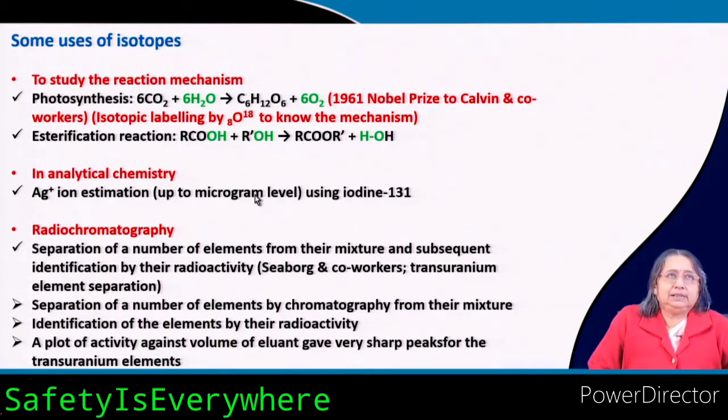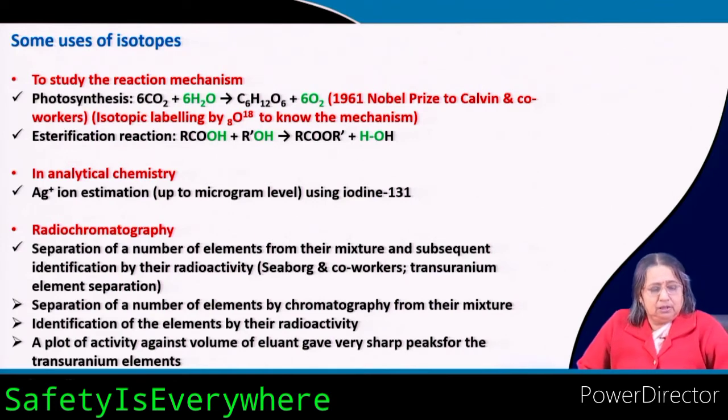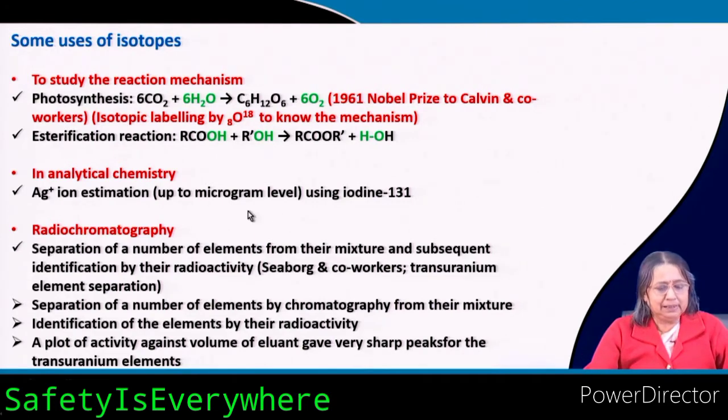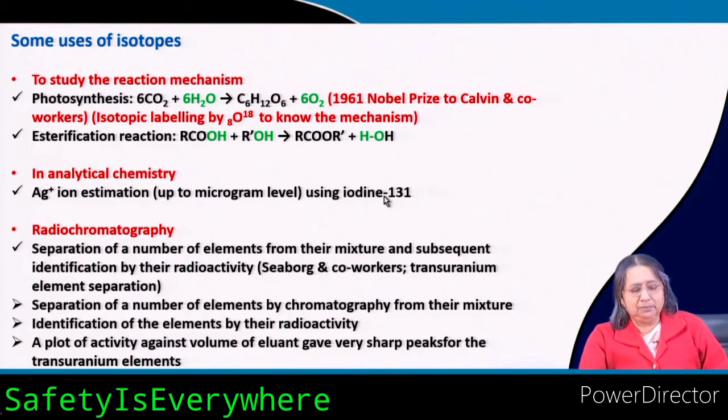Actually, by doing silver chloride you can go up to milligram level determination, but here you can do microgram level determination. How? Say for example, you can use KI, potassium iodide, but labeled with iodine 131. Okay, iodine 131.